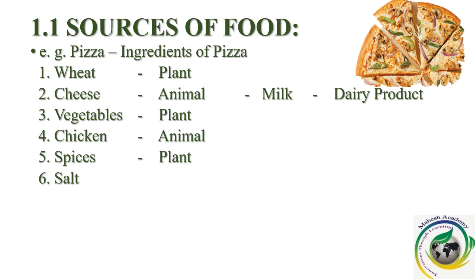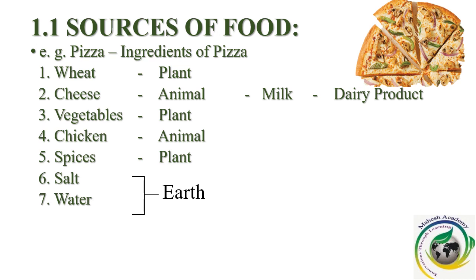Salt. From where do we get the salt? And water. Are we getting salt and water from plants or animals? No, we are not getting salt and water from animals. From where do we get it? Salt and water are found in nature. They are found already in nature. We are not getting them from plants and animals. That is why they are called earth products.